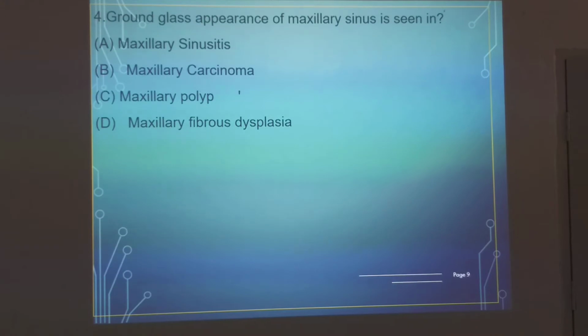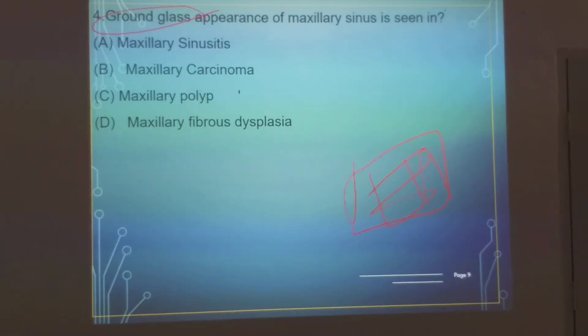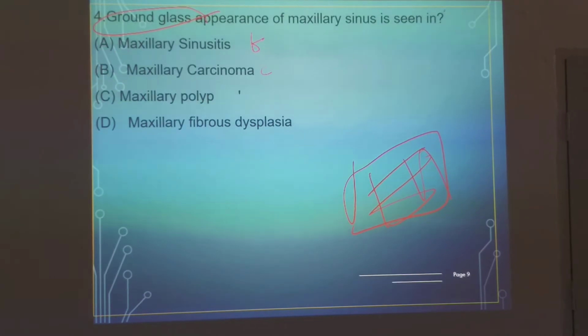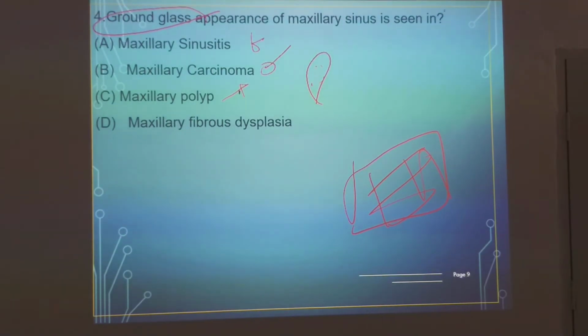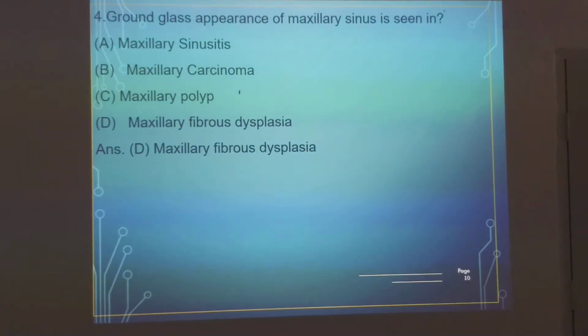Ground glass appearance of the maxillary sinus is seen in maxillary sinusitis, carcinoma, polyp and fibrous dysplasia. The hint is there, we have already discussed this bit. Ground glass appearance is where the bone looks completely similar. In sinusitis you have fluid levels. In carcinoma you have soft tissues. In a polyp you have polypoidal changes. If calcification is there, calcium can be seen. The answer here is fibrous dysplasia.